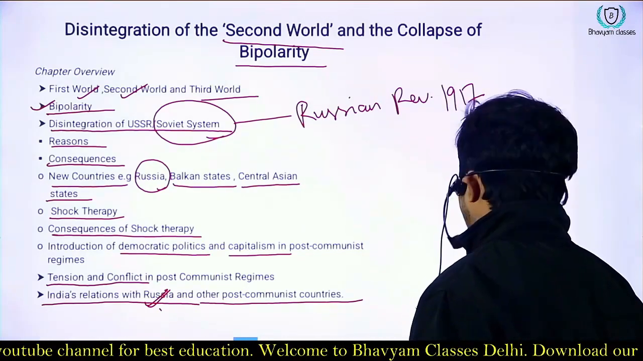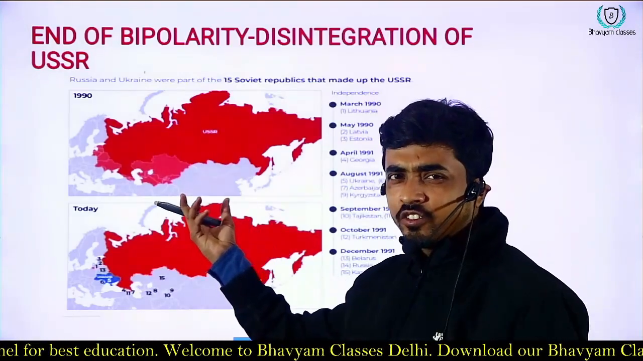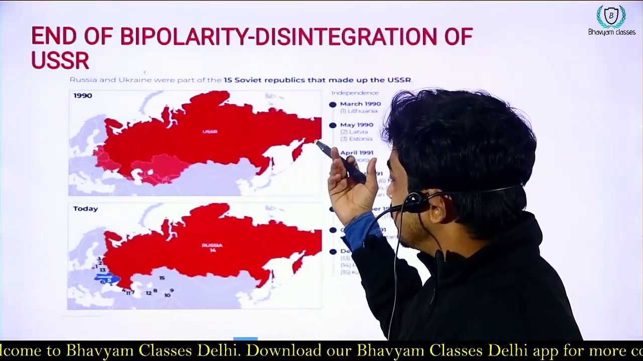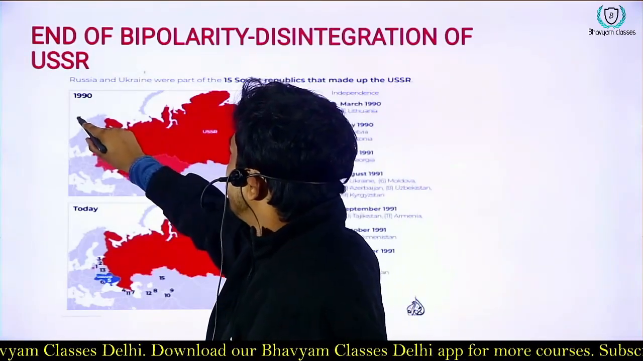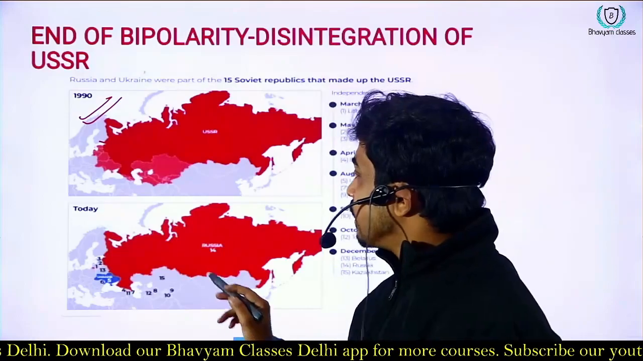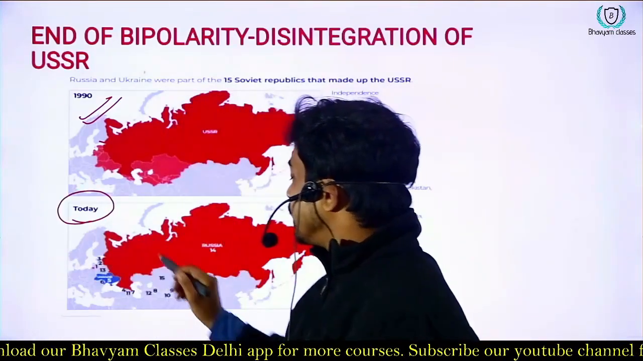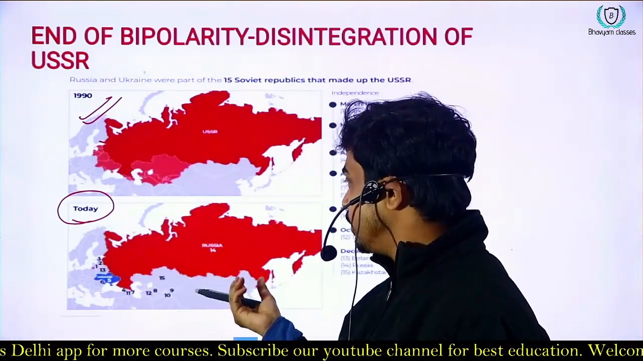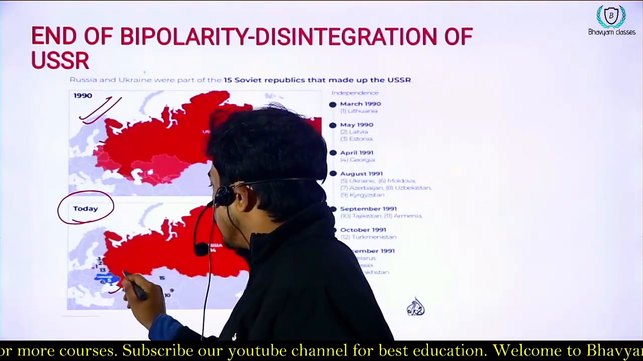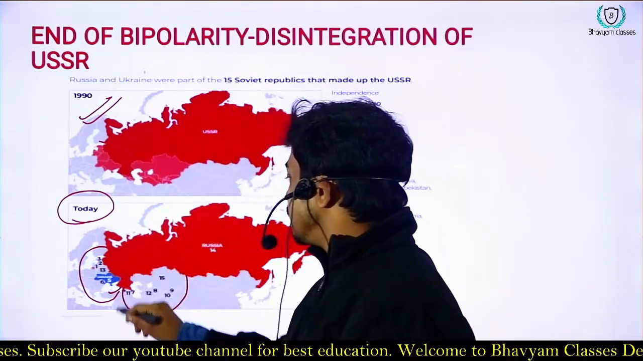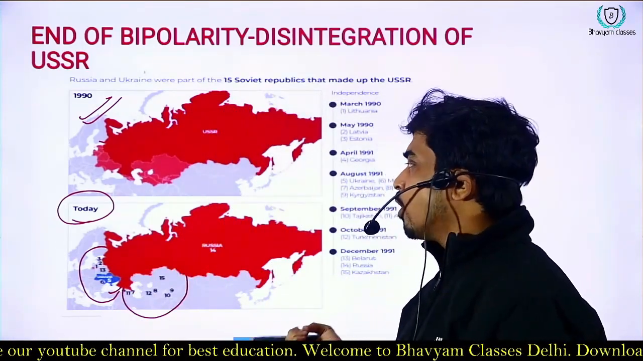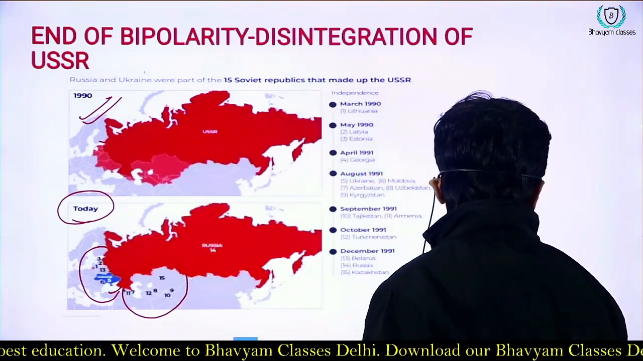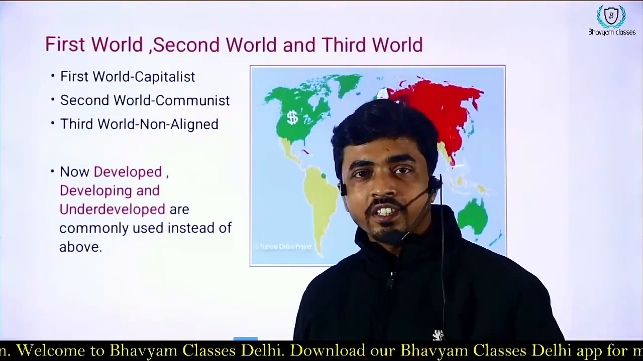So let us start. In the last class, if you remember, I left you with this map and said that we will discuss in the next class how this map that was in 1990 came into existence in 2022, or we can say 2023 even today. So we will look at how these countries got independence from the Soviet system, or how they separated from the Soviet Union.